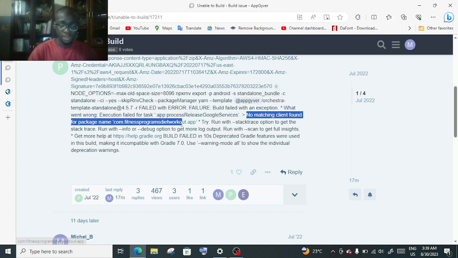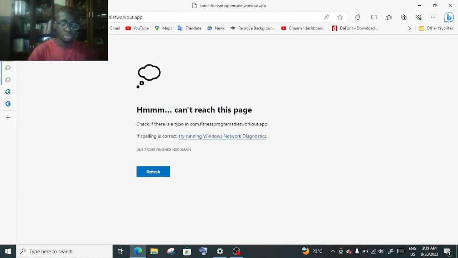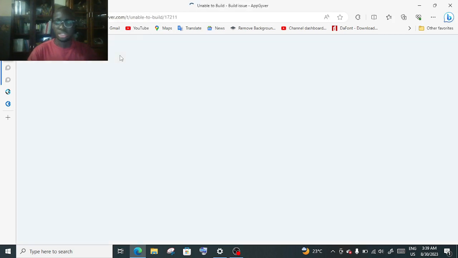It's saying that no matching client was found for the package name, and I'm guessing that your app is a fitness program guide workout app. I know this because this is the Firebase name of the app which I pasted here, and it is incorrect compared to what is actually in the JSON in the Google service. So you might want to check that the package name of your Firebase project is exactly the same as the one in the JSON. It also has to be exactly the same as the one in your bundle settings, because when you're distributing, it asks you for your package identifier.